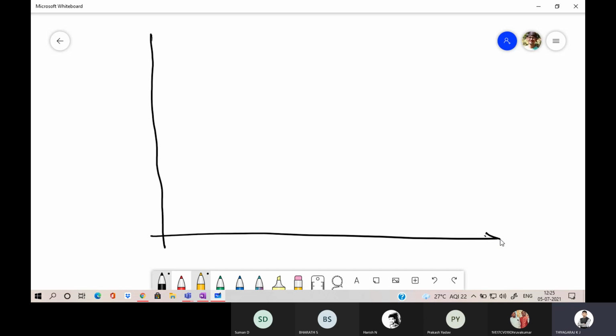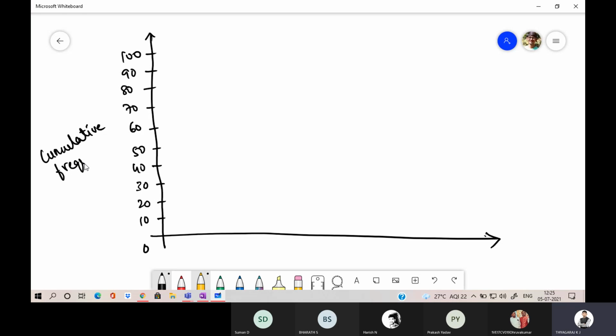Now first we will make use of the y-axis, that is 0, 10, 20, 30, 40, 50, 60, 70, 80, 90, 100. So this is the cumulative frequency, which is obtained from the sieve analysis.